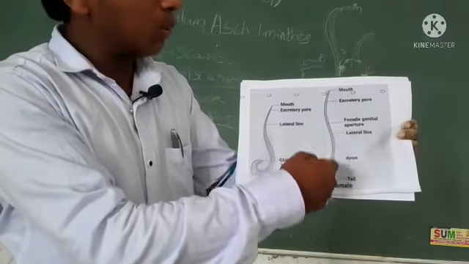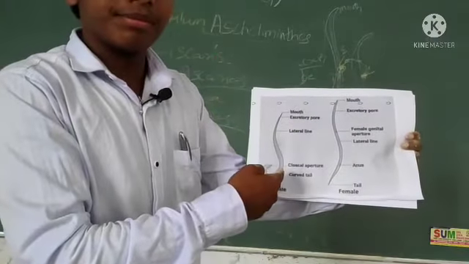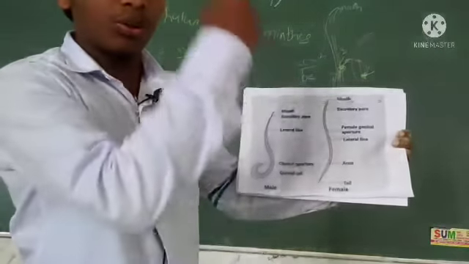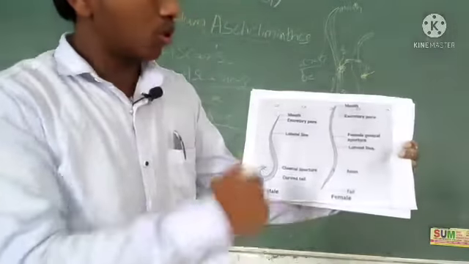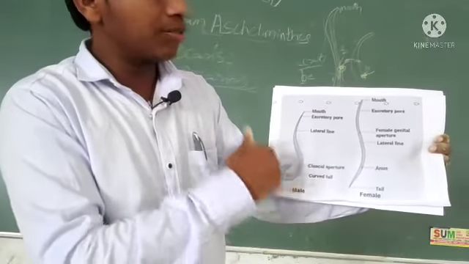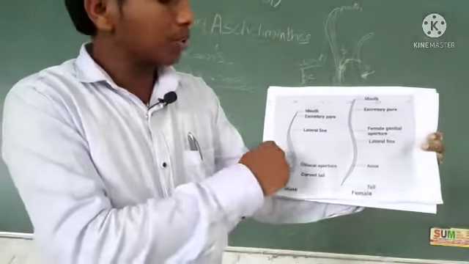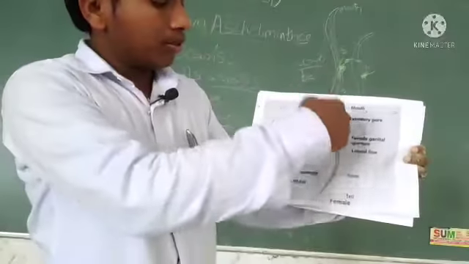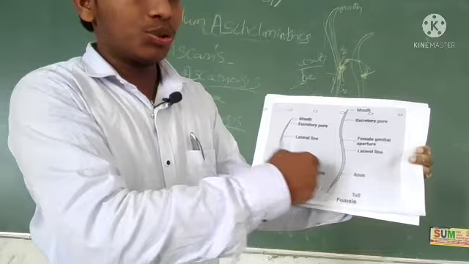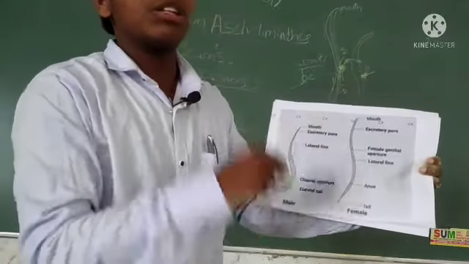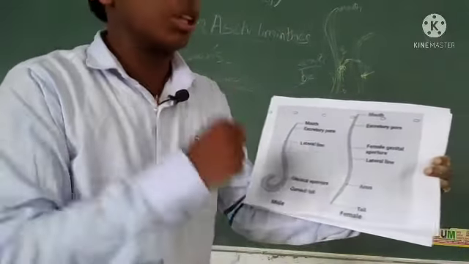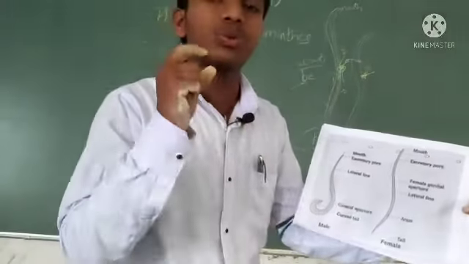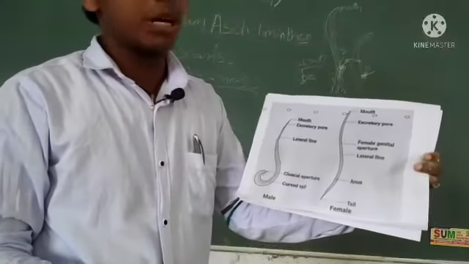Female is always longer than the male. Okay, the anterior end of the male is always curved in shape. Based on these two characters, it exhibits sexual dimorphism. Based on these two characters, we can easily identify which one is male and which one is female.